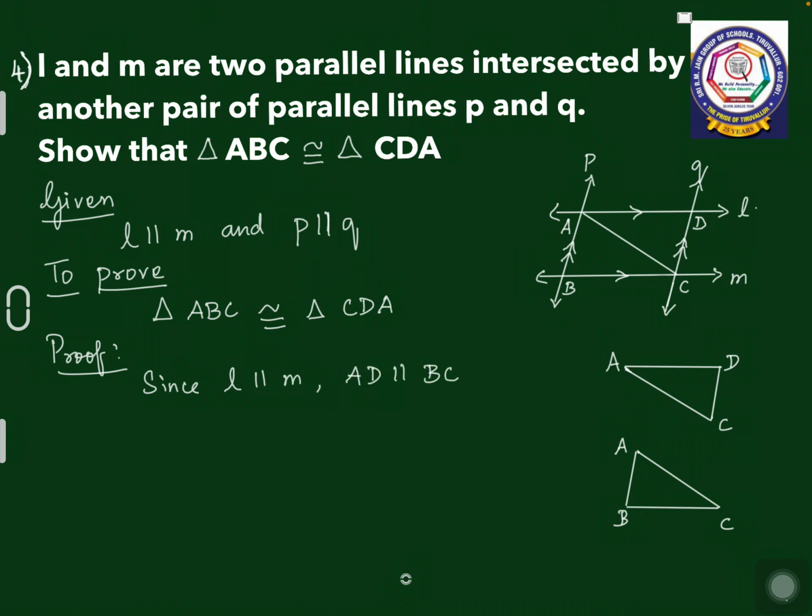And since P is parallel to Q, I can say AB is parallel to DC. Now look at this.